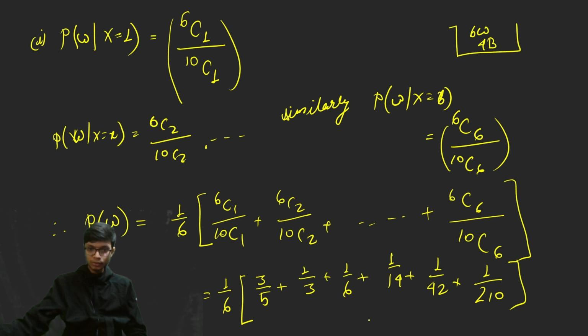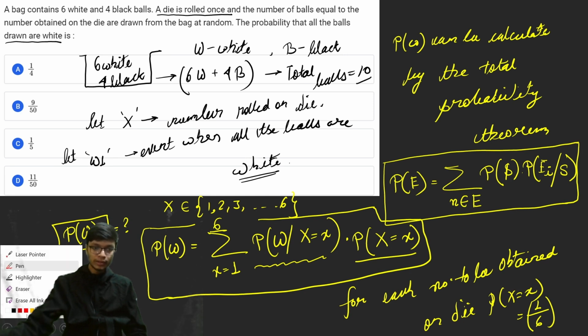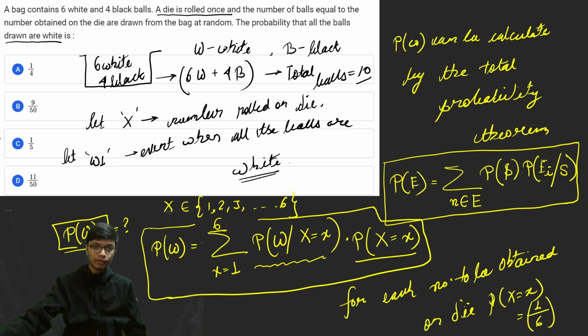That is the required result, and if you compute this expression, which you can definitely do yourself, I have also done it myself, you will find the result is equal to 42 divided by 210. If you cancel out 42 divided by 210, you get 1 upon 5. So the probability of getting a white ball for this entire event is 1 by 5. With this you get the right answer to this problem as option C. So C is the correct option.